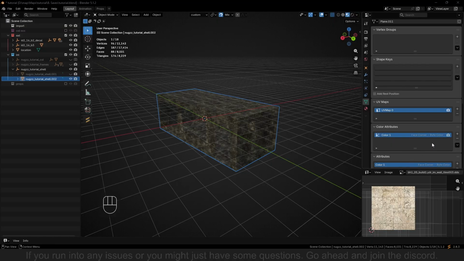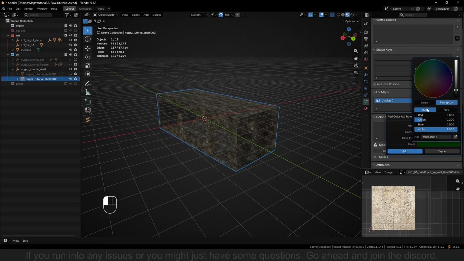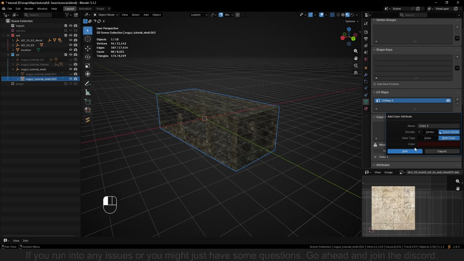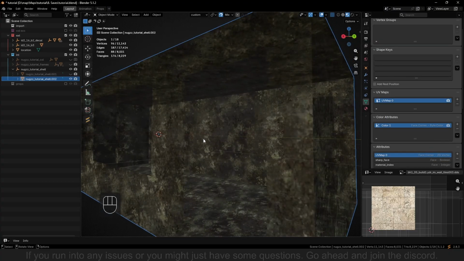Go ahead and remove that. Add it again. Make it color 1. Face and byte. And RGB. In here, we would like to give it a brown color. And the brown is actually 0.165. That's the one I usually use. 0.042 and 0.042. That's a nice brown. Put that one on, but it's not quite there yet.